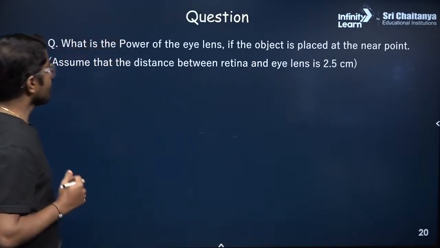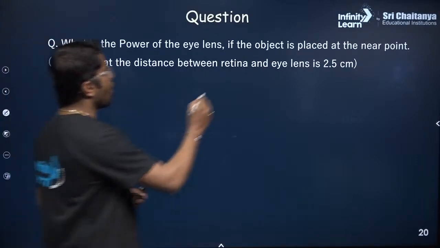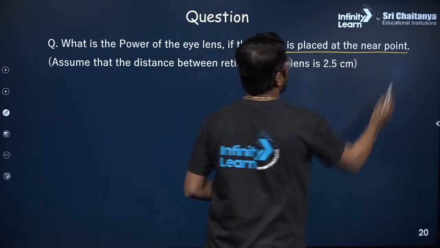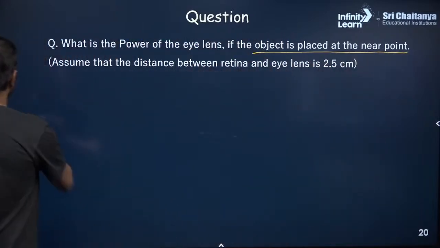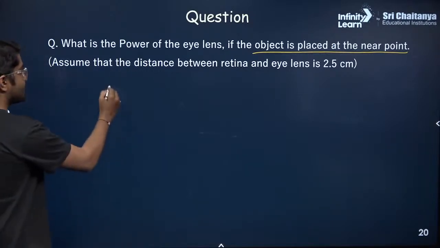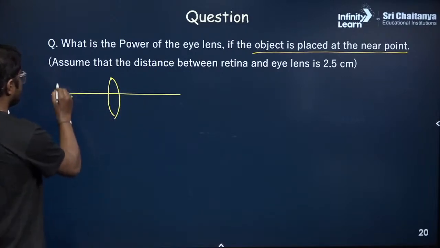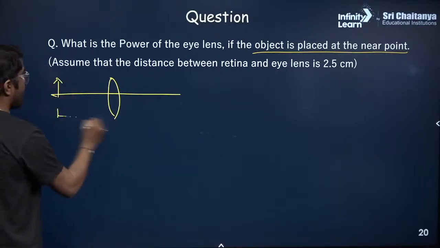Yes. So now the next question is similar to the earlier question, but the object is placed at the near point. Calculate the power of the lens. There is a lens, there is an object at how much distance?